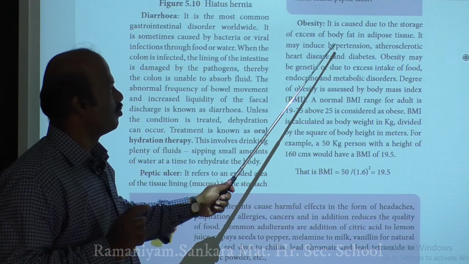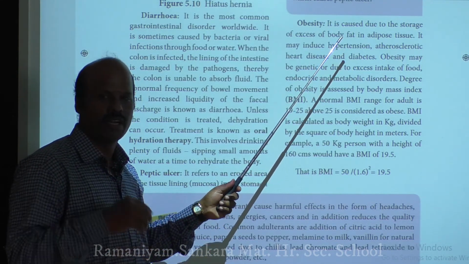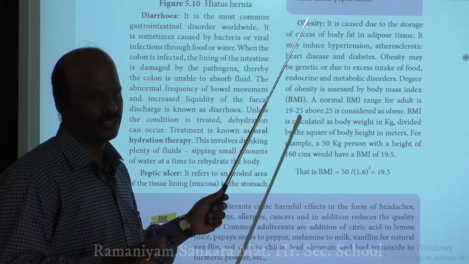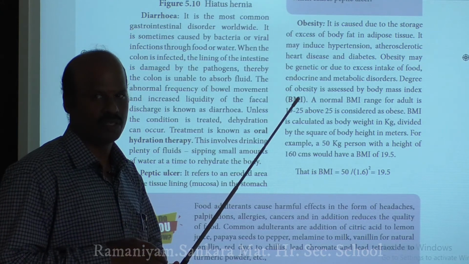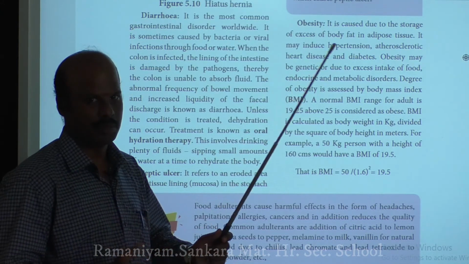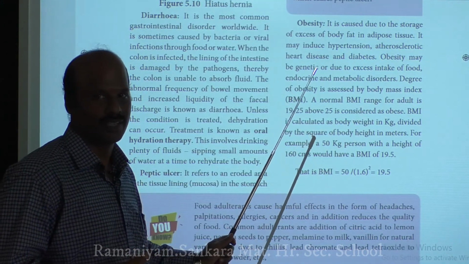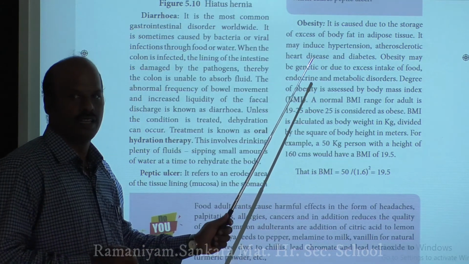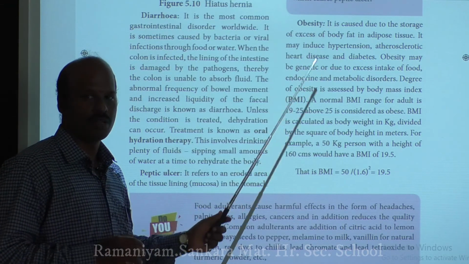Mainly hypertension, BP and diabetes are like twins. When you get hypertension, you are highly prone to get diabetes. Or if you are a diabetic patient, you are also highly prone to hypertension. So hypertension, diabetes, and apart from this, atherosclerosis and heart diseases. Because of obesity, you mainly acquire these important diseases. So try to avoid this accumulation of more fat in your adipose tissue.